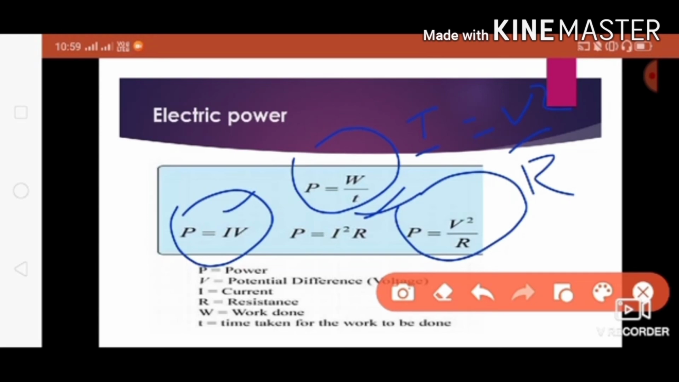So what is exactly P here? P is power, V is potential difference, I is current, R is resistance, W is work done, and T is time taken for the work to be done.